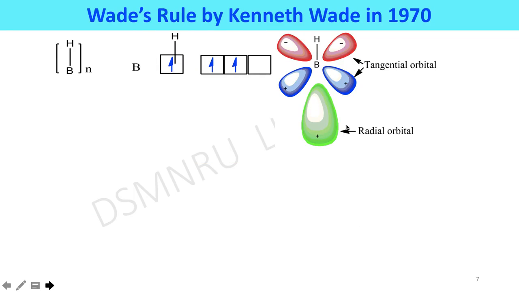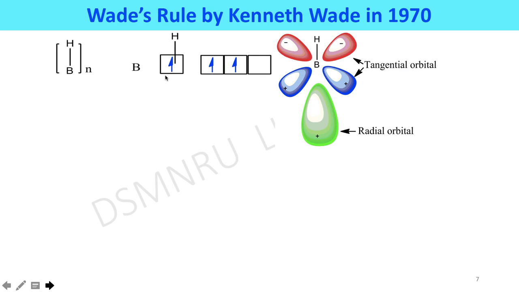The structure of metal carbonyl clusters can be understood with the help of Wade's rule. This rule was given by Kenneth Wade in 1970 to explain the structure of boron clusters. In a boron cluster, consider a BH unit. The electronic configuration is given here.